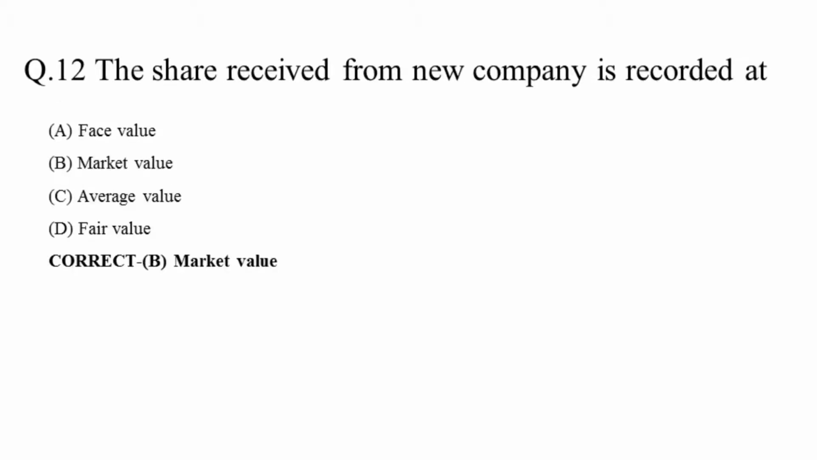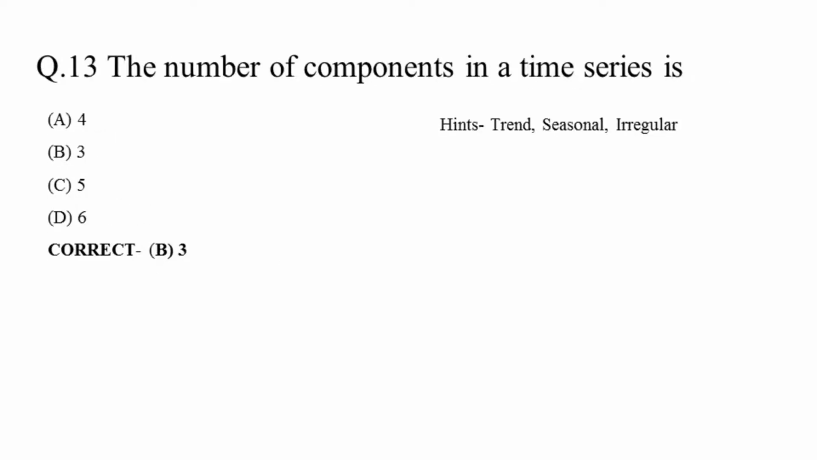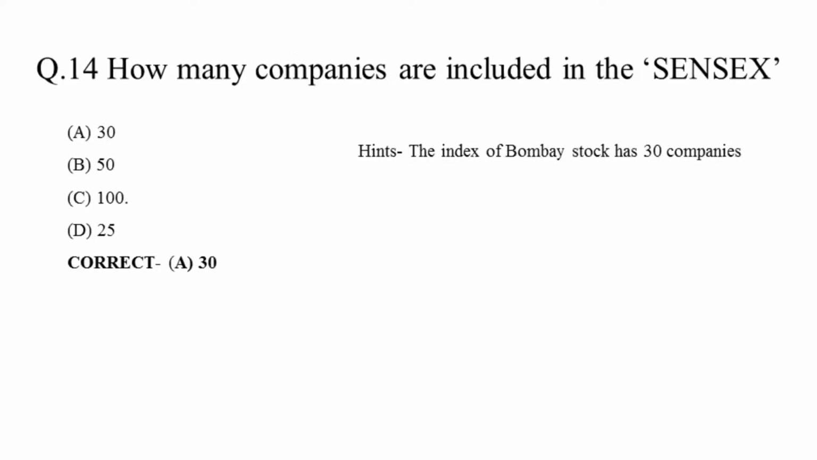Question 12. The share received from a new company is recorded at face value, market value, average value, fair value. Correct answer is market value. Question 13. The number of components in a time series is 4, 3, 5, 6. Correct answer is 3: trend, seasonal, irregular.